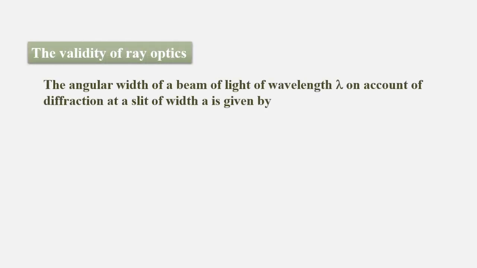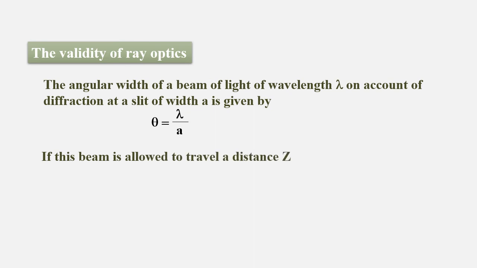The validity of ray optics. The angular width of a beam of light of wavelength lambda on account of diffraction at a slit of width a is given by theta is equal to lambda by a. If this beam is allowed to travel a distance z, the linear width acquired by the beam is z into lambda by a.